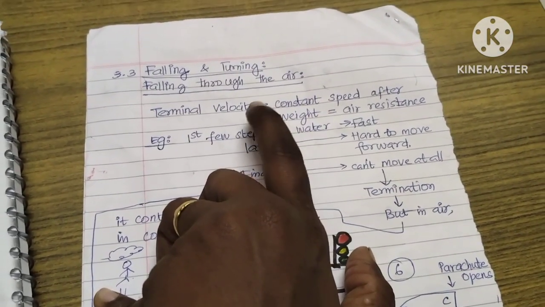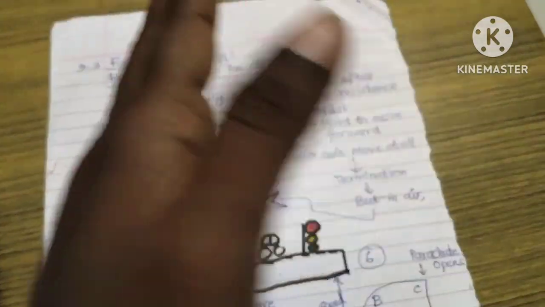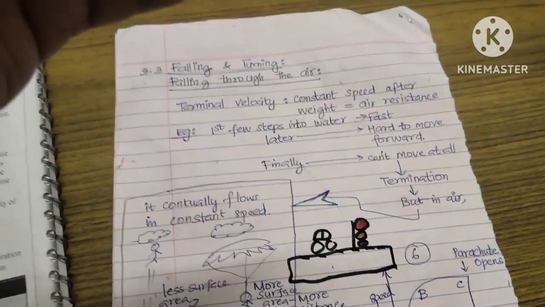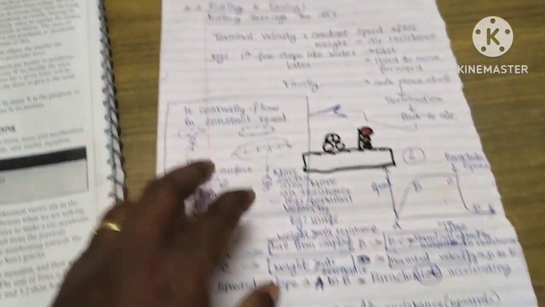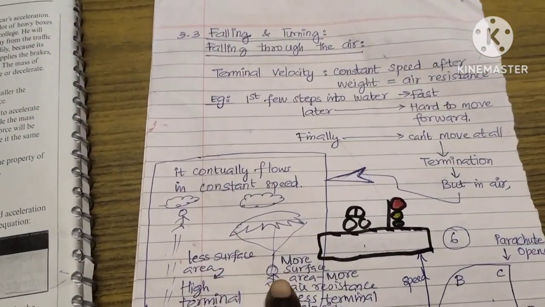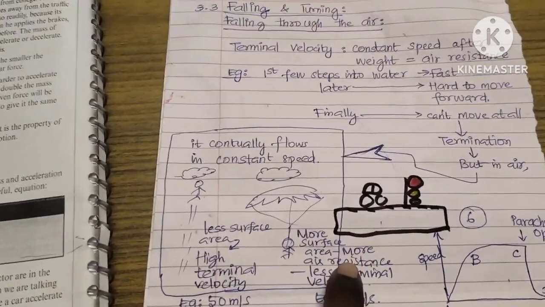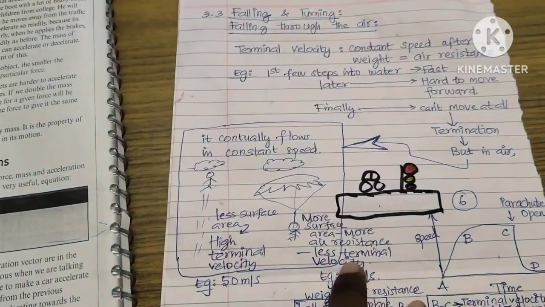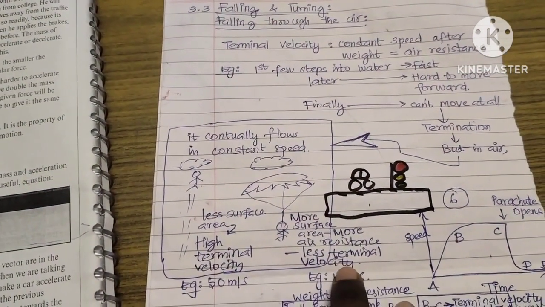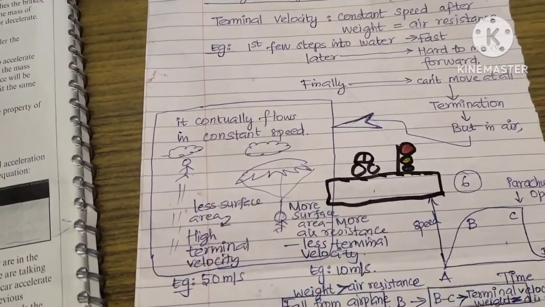At terminal velocity, when the falling object's weight and the air resistance are equal, the object continues to fall with a constant speed. It keeps flowing at the same speed. That works well with the parachute because a parachute has more surface area. There is more air resistance. Air resistance is given from the bottom to that extent, so there is less terminal velocity. That means less constant speed.